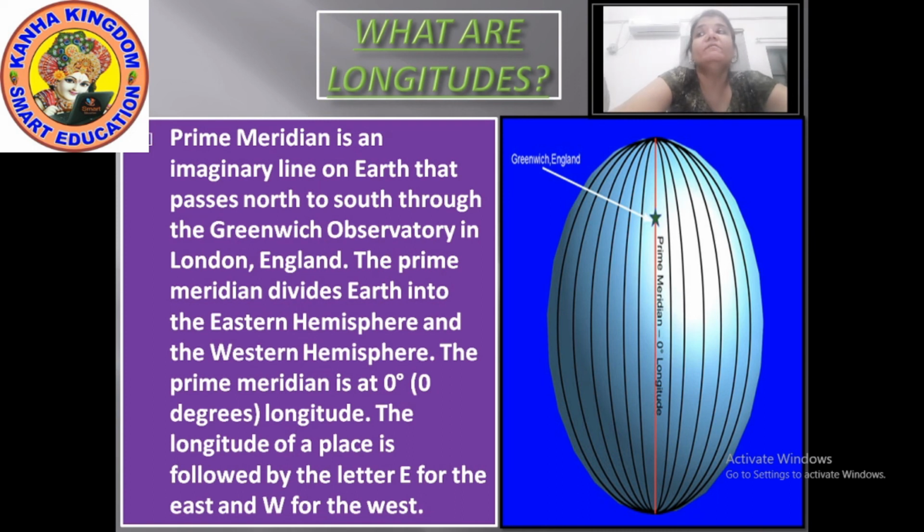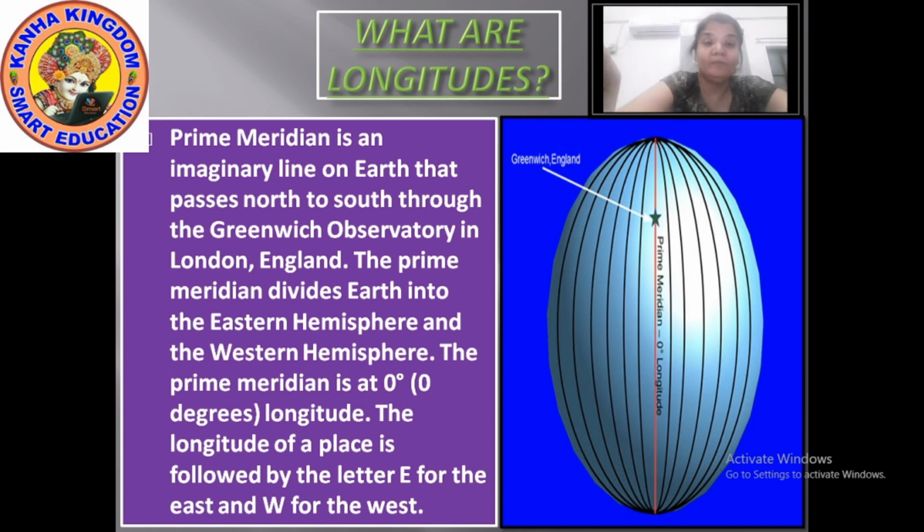From it we count 180 degrees eastwards as well as 180 degrees westwards. The prime meridian and the 180 degree meridian divide the earth into two equal halves.